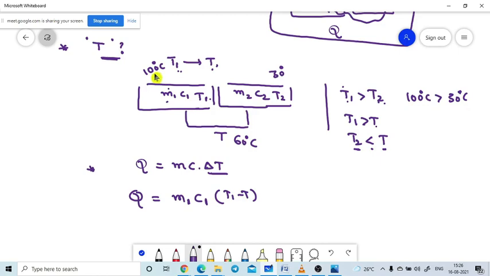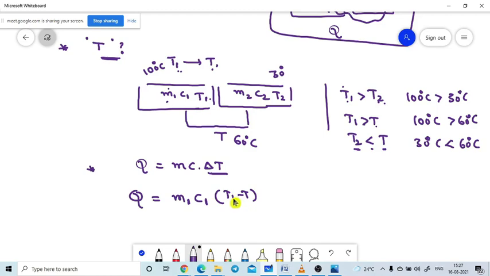Now if you look at this, 100 degrees going to 60 degrees means 100 degrees centigrade is greater than 60 degrees centigrade. If you go from 30 degrees centigrade to 60 degrees centigrade, that means 30 degrees centigrade is lesser than 60 degrees centigrade. Are you getting that? Yes, sir. No issue.